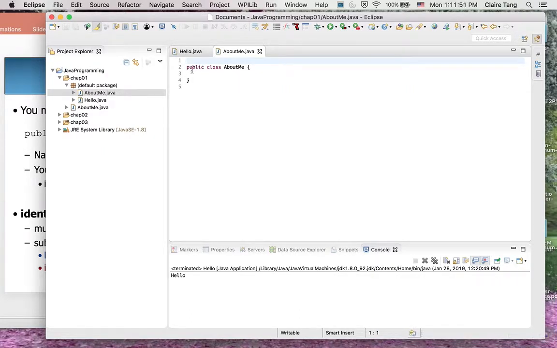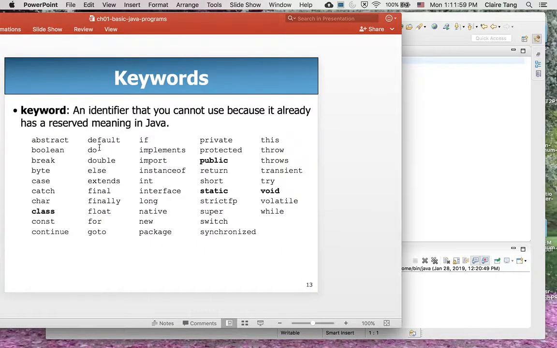This is the keyword. Public and class are keywords, so that's why they're turning purple. Java has quite a few keywords. Those are identifiers you cannot use because they're reserved. For example, public, class, static, void, they all have some meanings.